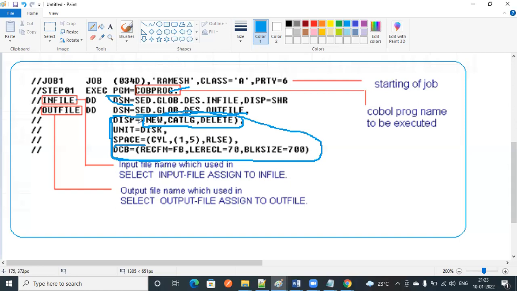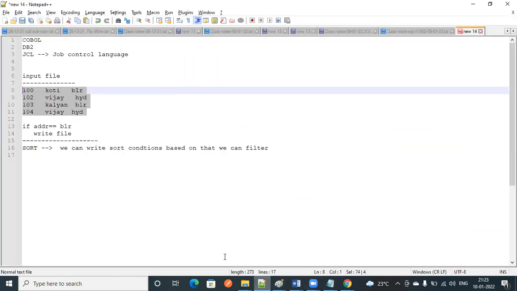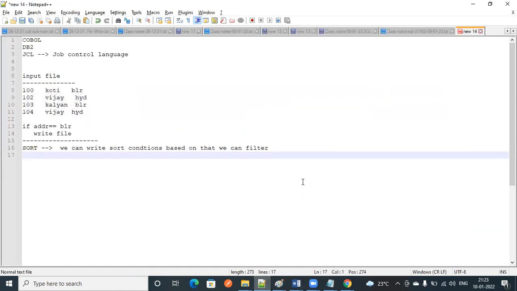SPACE is nothing but what memory it should occupy. This will decide that. And DCB is where it will identify whether the record format is fixed block or variable block, and the record length, for example 70. If you see it in Notepad++, you can easily understand what the length of the file is.